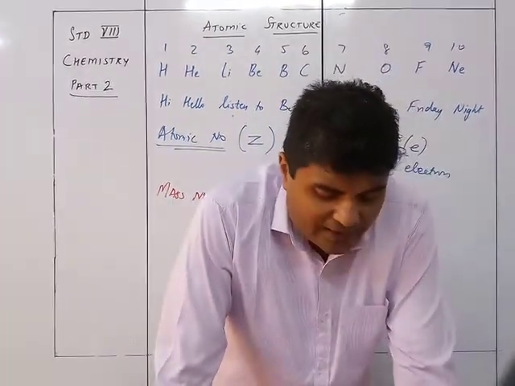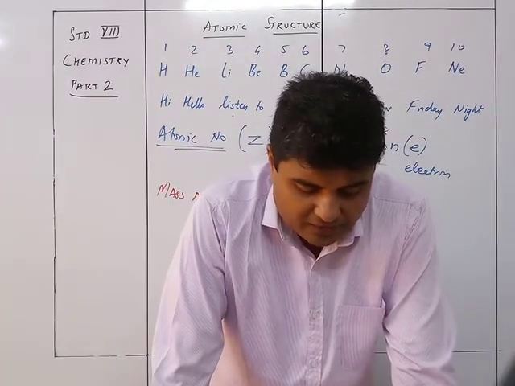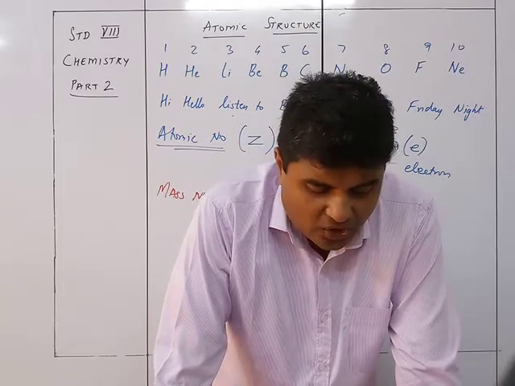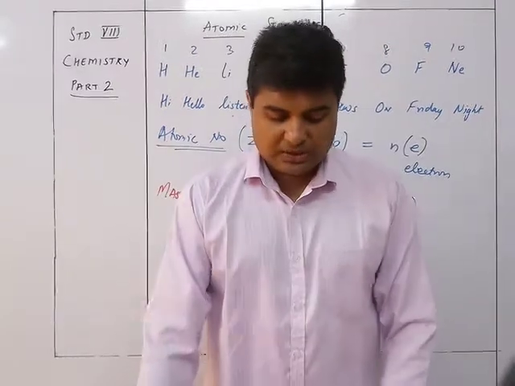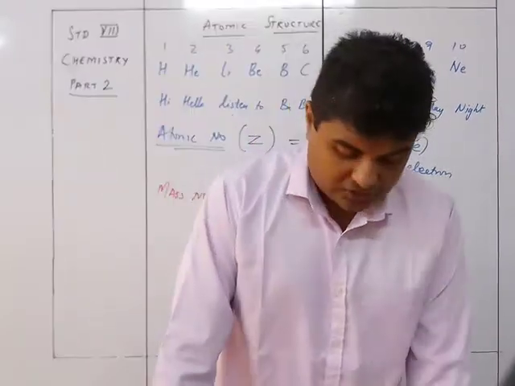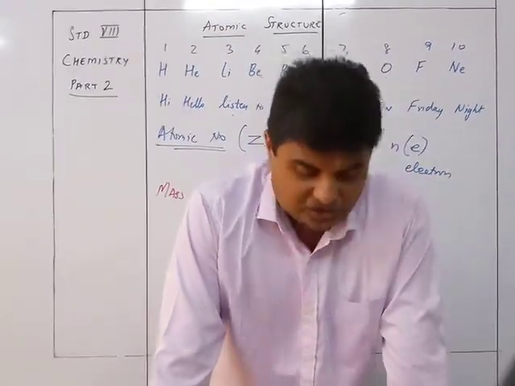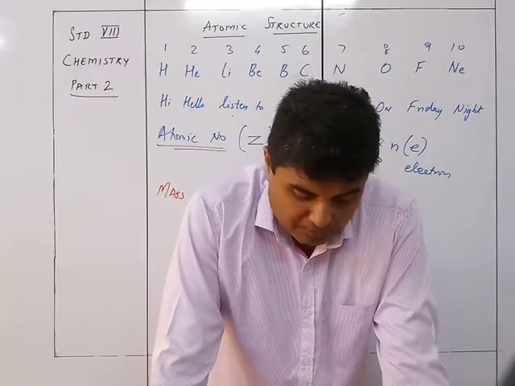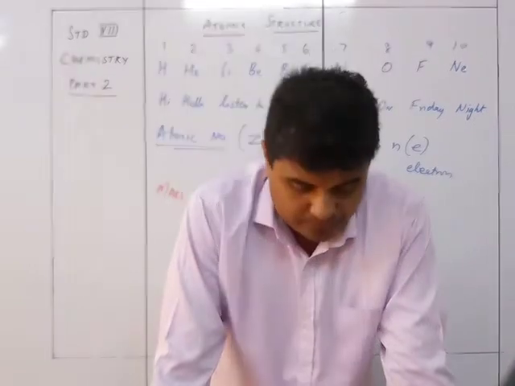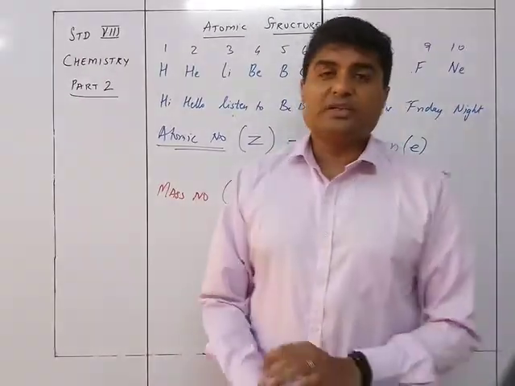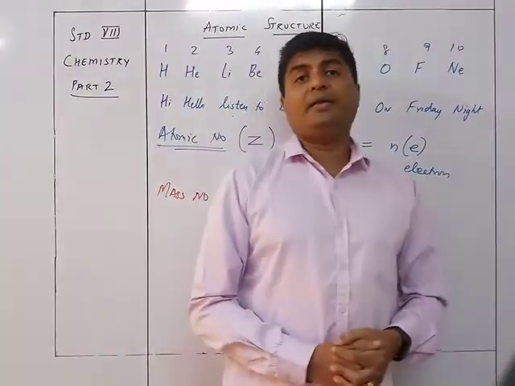So it is the total number of protons and neutrons in an atom of an element. Since electrons carry negligible mass, the mass of an atom is almost the mass of the protons and neutrons in the nucleus of an atom. Hence, mass number A is the number of protons P plus the number of neutrons N. Got it? So this is how we find out the mass number.